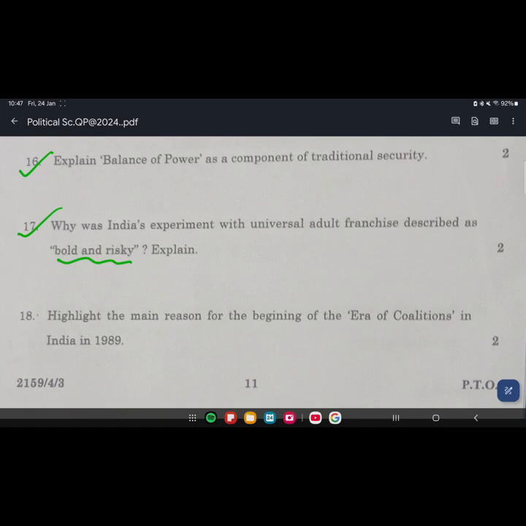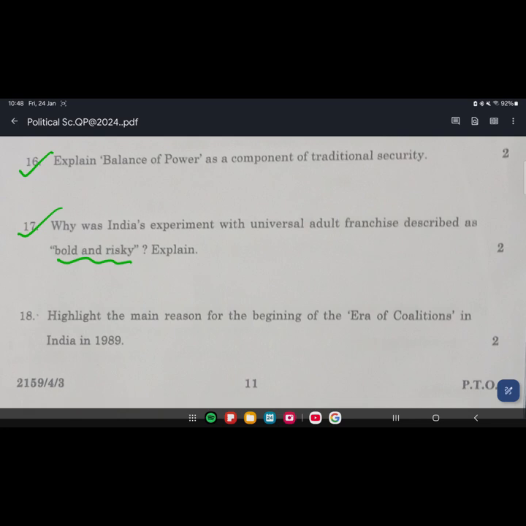This brought India to the limelight, and even foreign countries started to think that yes, India can also do something. Present-day India is in a good condition, and India is the largest democracy, we all know about it, with the largest population and the largest number of voters. So yes, this was the reason India's experiment with universal adult franchise was considered bold and risky.